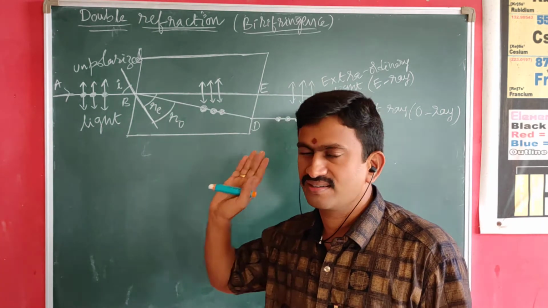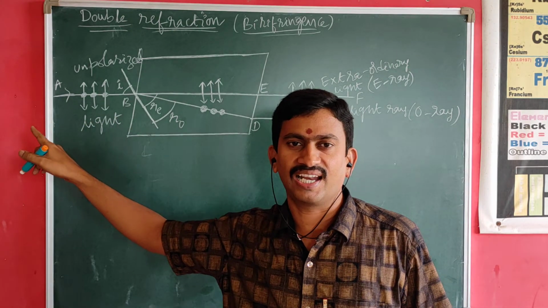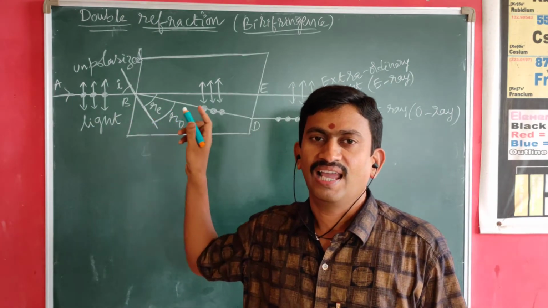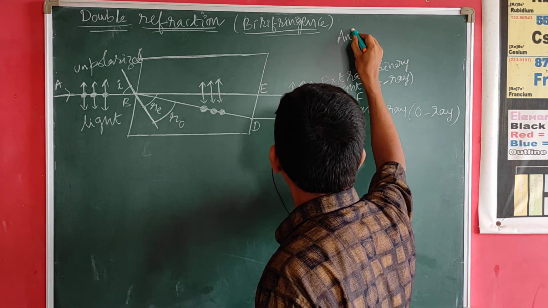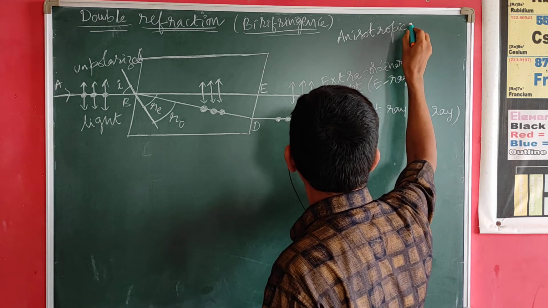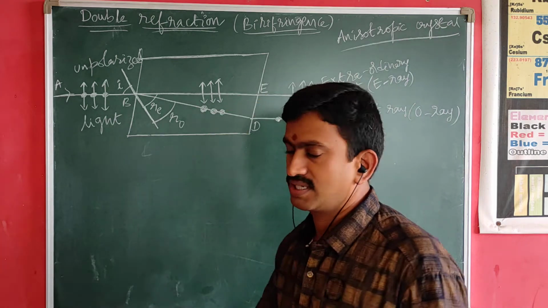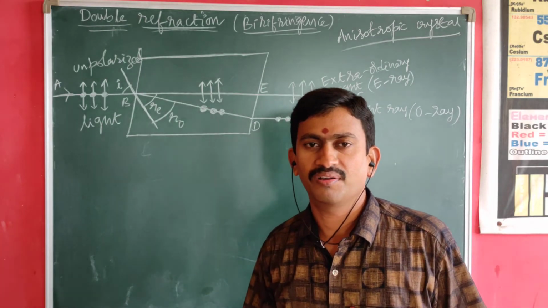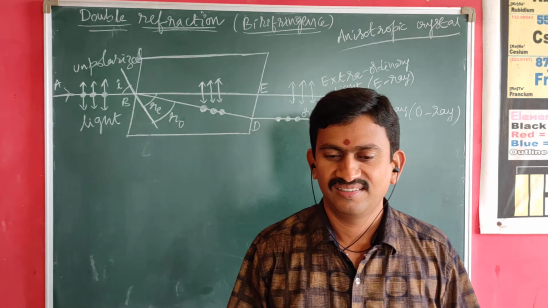I am repeating the concept, all of you listen carefully. Whenever an unpolarized light ray is incident on an anisotropic crystal, what do you mean by anisotropic crystal? Can anyone of you please tell me? Or what do you mean by an isotropic crystal?